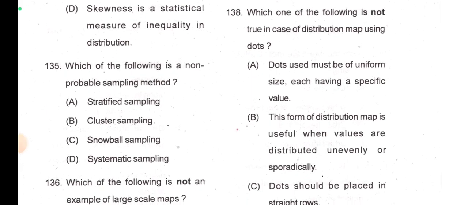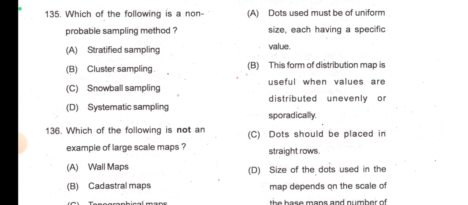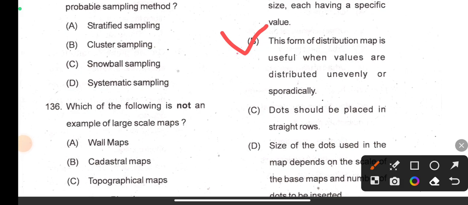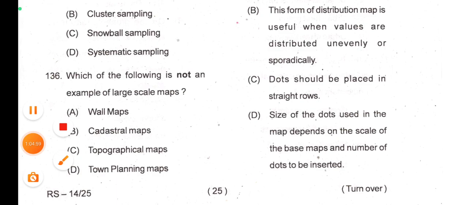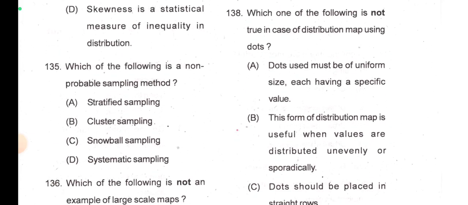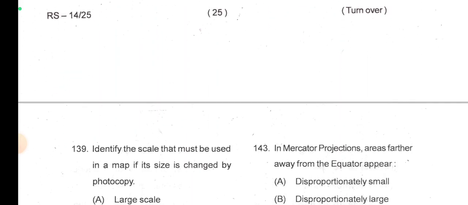Which of the following is not true in case of distribution maps using dots? Dots used must be of uniform size, each having a specific value. Yes, this is true, option A is true. This form of distribution map is useful when values are distributed unevenly or sporadically. This is also true. You may get confused on this option, but you can eliminate the others and this is a true option. And dots should be placed in straight rows. There is no such rule, so option C will be wrong. Size of the dots used in the map depends on the scale of the base map and the number of dots to be inserted. This can be true, so I think not true. Then option C is the most appropriate here.